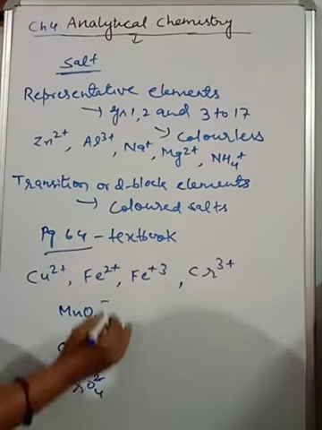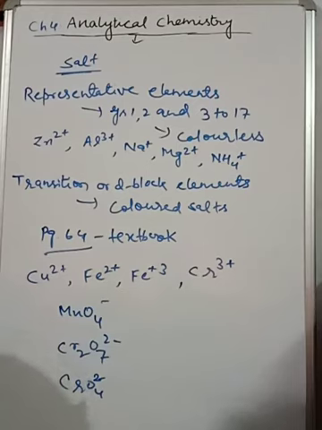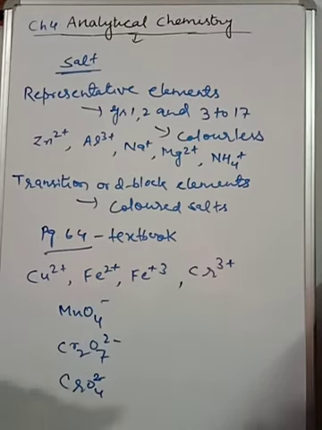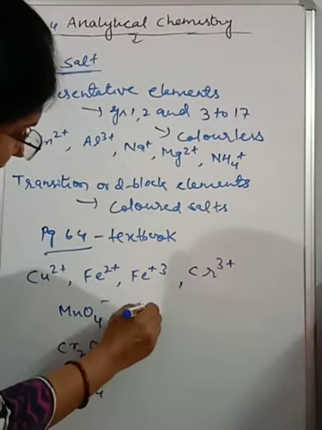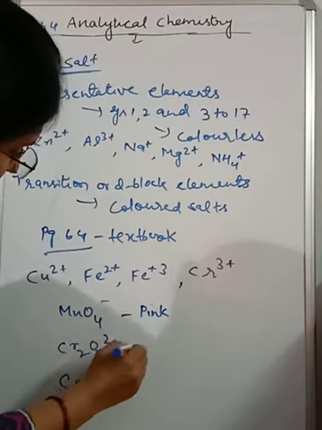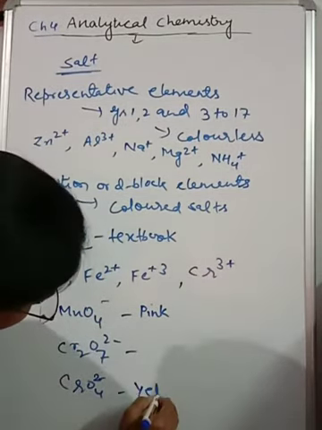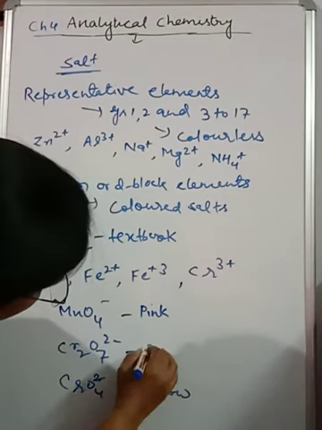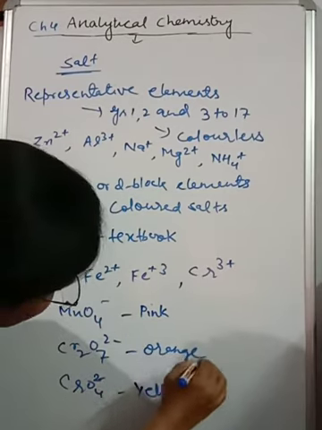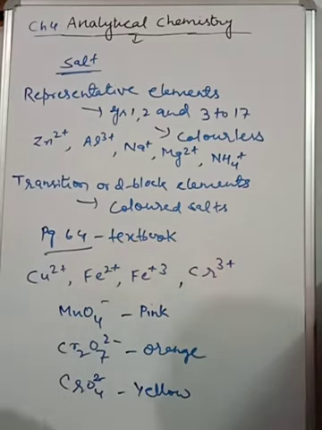So these are colored anions. Manganate is of pink or purple color. Dichromate is of orange color and chromate is of yellow color.